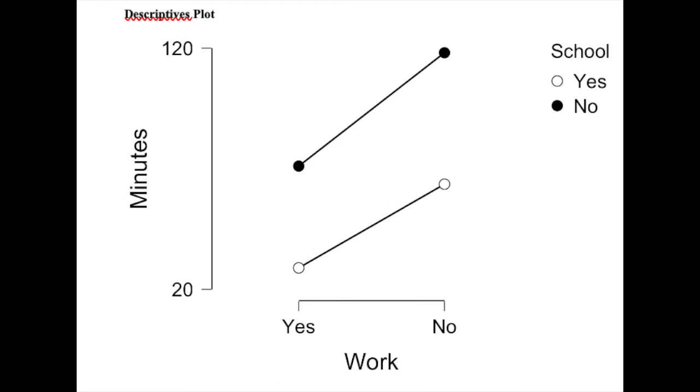So the first thing to note here is that the lines do not cross, meaning that there is no interaction effect between the independent variables. We can see that work does have an effect, as both data points in the no work category have higher values than in the yes category. We can also see that school has an effect, as both data points on the no school line have higher values than the yes school line. So really, what we have here is a simple visual representation of the data that was shown in the ANOVA chart and the F and P values that we got from that.